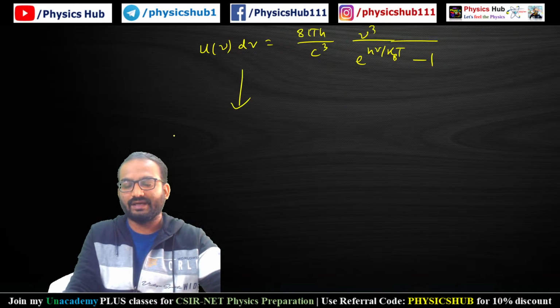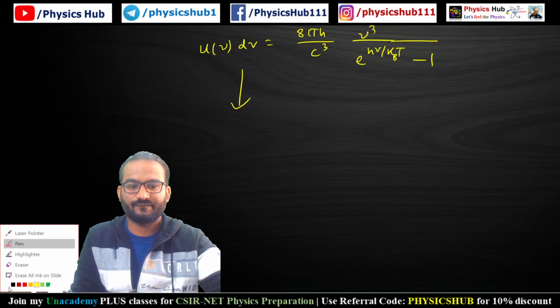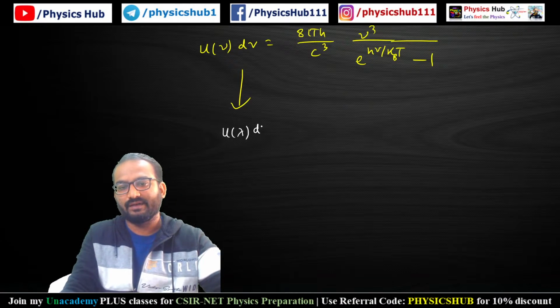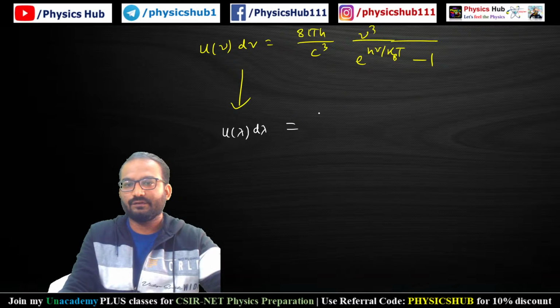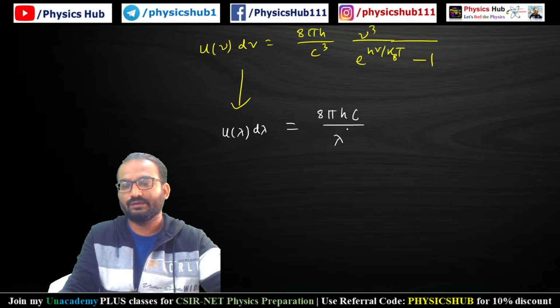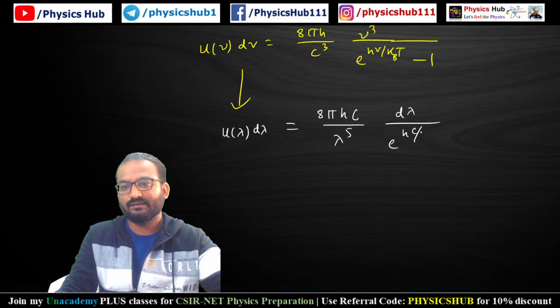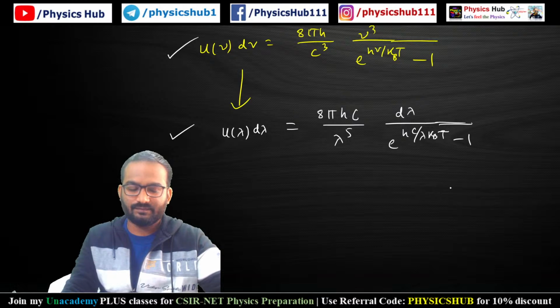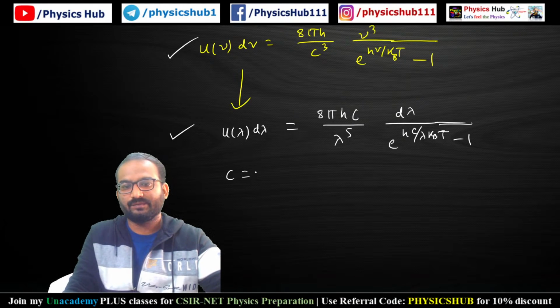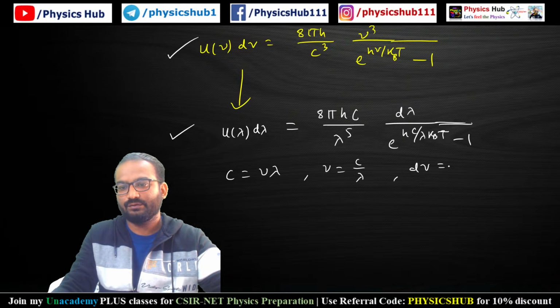Now if you write it in terms of lambda, you can write u(lambda) d lambda equals 8 pi h c divided by lambda to the power 5 d lambda, divided by e to the power h c by lambda kT minus 1. So this is in terms of frequency, this is in terms of wavelength. This is Planck's black body radiation. You get it from the relation c equals nu lambda, means nu equals c by lambda, or d nu equals minus c by lambda square d lambda.